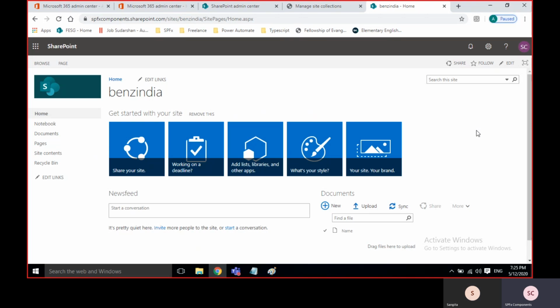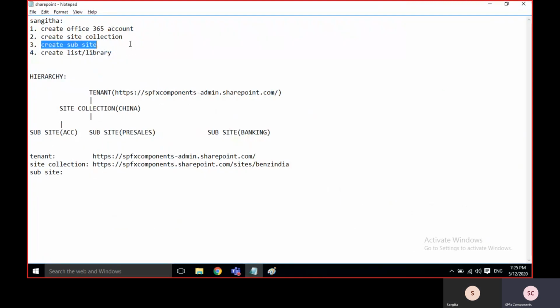If you navigate to what is tenant and what is site collection, initially just watch what is happening and what exactly it is, and then it is very easy for you. In the next class, you will get a little bit of knowledge on it. Now we'll create a subsite under the site collection. For the subsite I'll take maybe pre-sales.